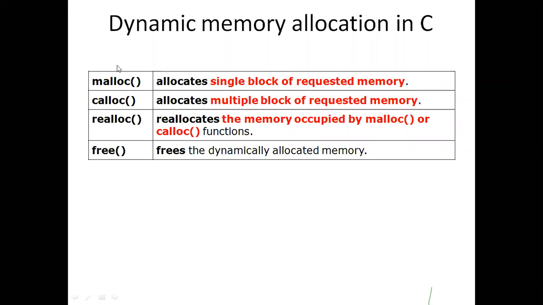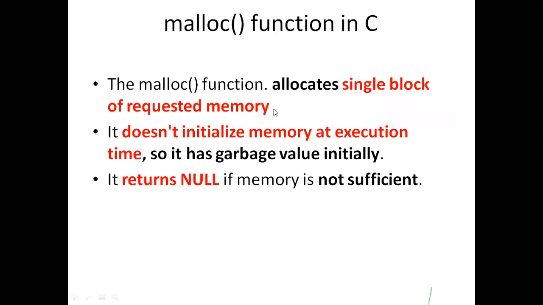These are the four functions you need to remember for dynamic memory allocation. And now we are going to see in depth malloc, calloc, realloc and free functions. And here, what is meant by the malloc function? Just now, what is the single line definition?